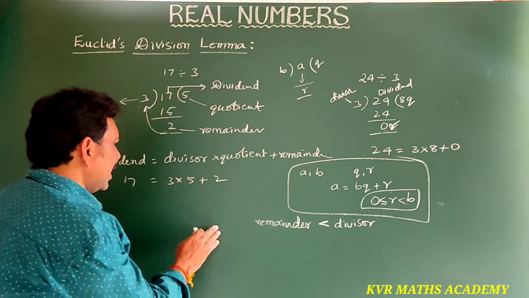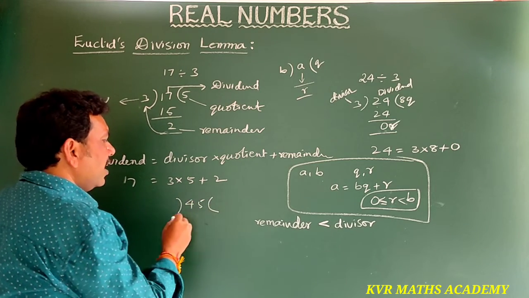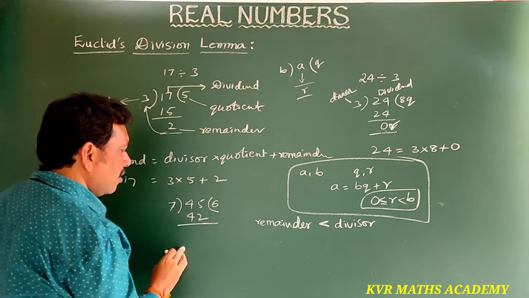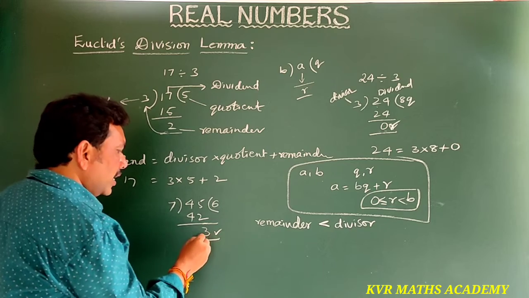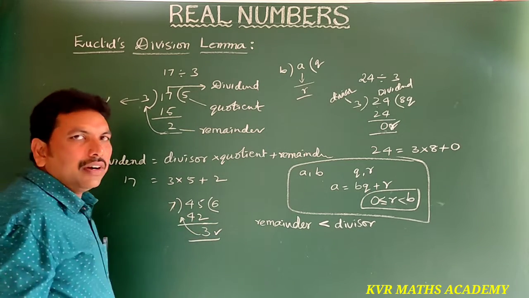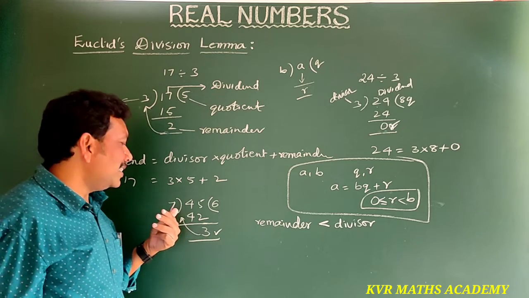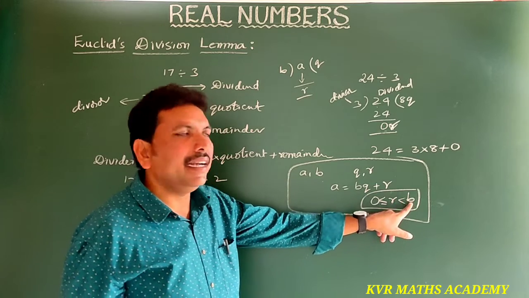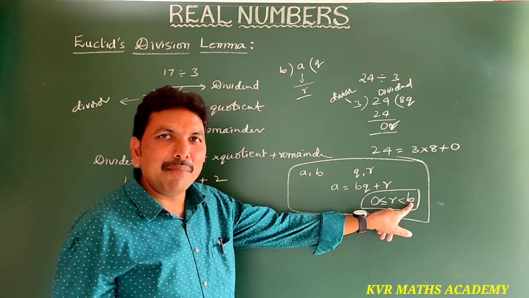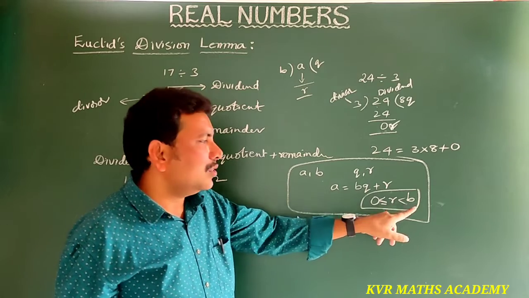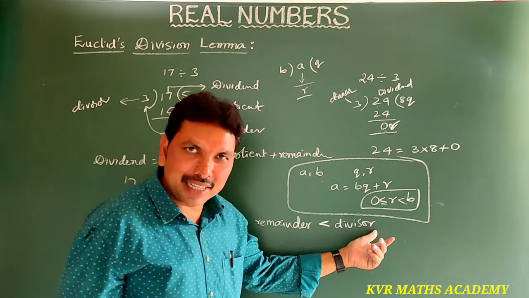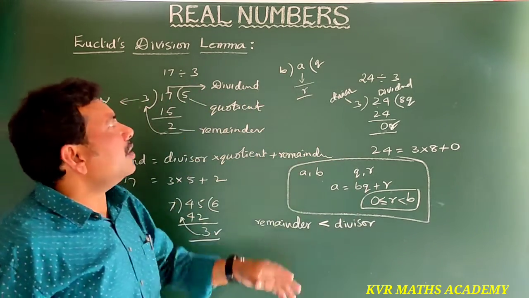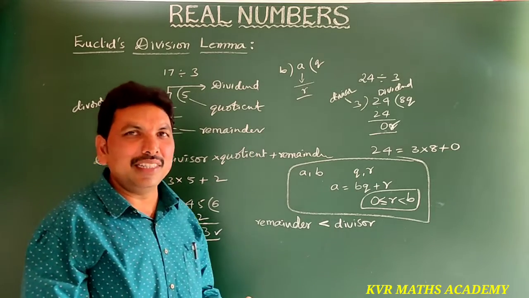Suppose another example, take 45 with 7. 7 sixes are 42. So the remainder is 3. Here, is 3 less than 7 or not? So 3 should be less than 7. Why? Because here R, the remainder, should be less than B, the divisor. Understood clearly? So this is Euclid's division lemma.